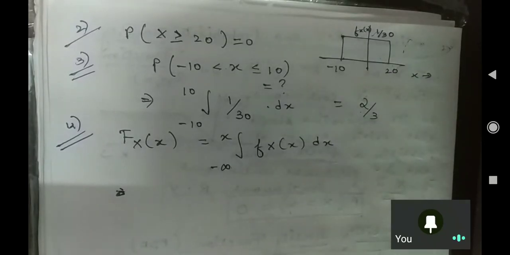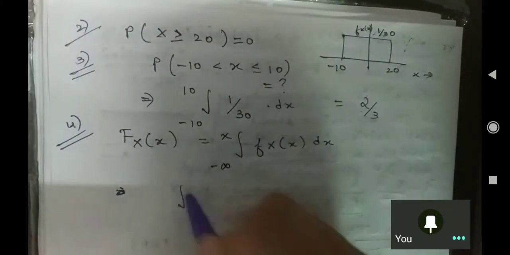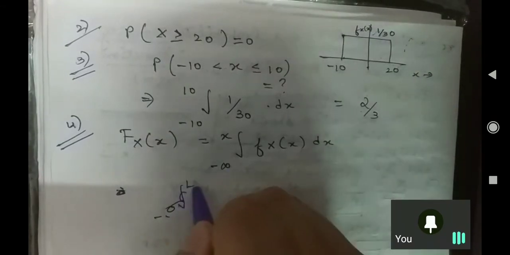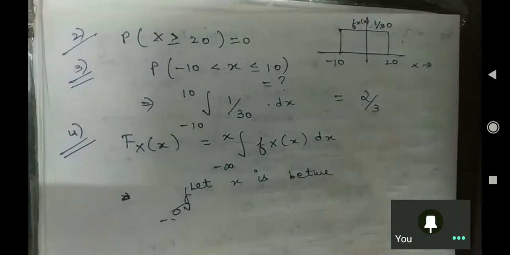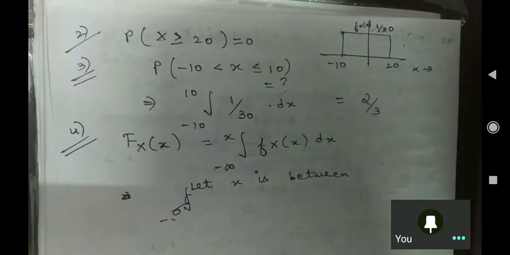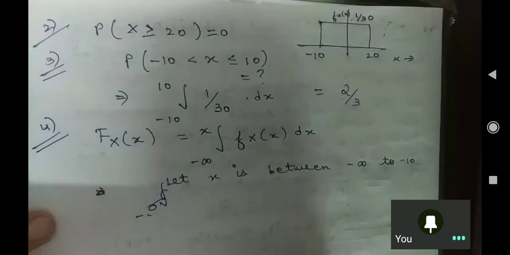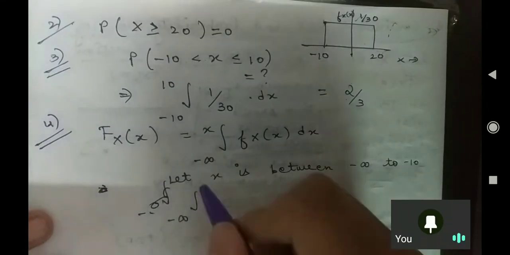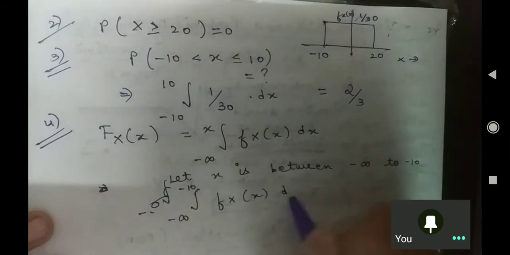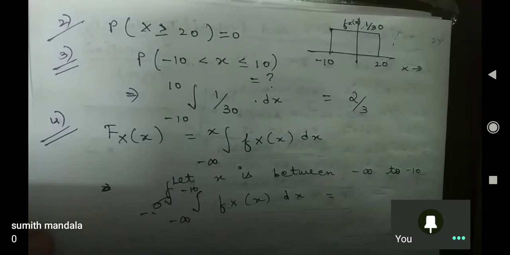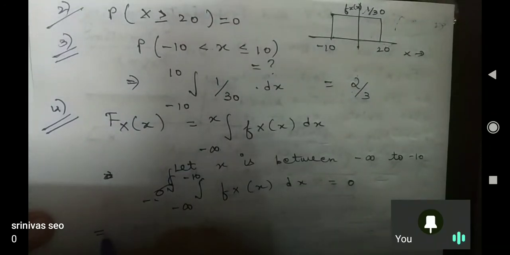Suppose your x is between minus infinity and minus 10. What will the integral from minus infinity to minus 10 of fx dx give us? It will give 0. Is this fine?